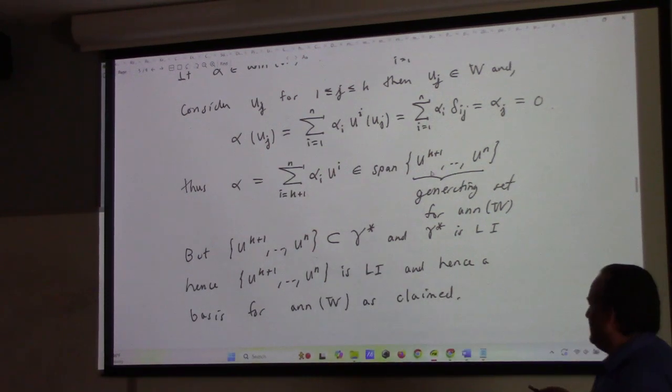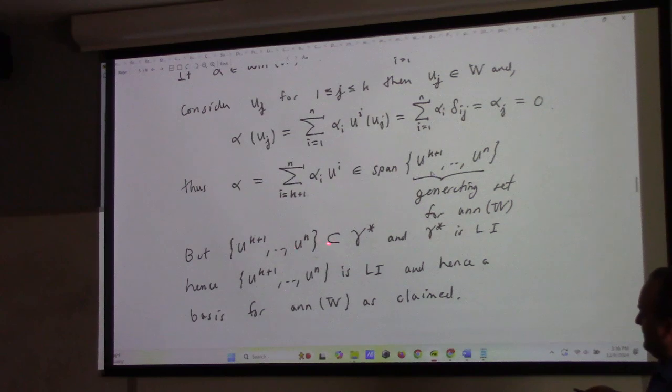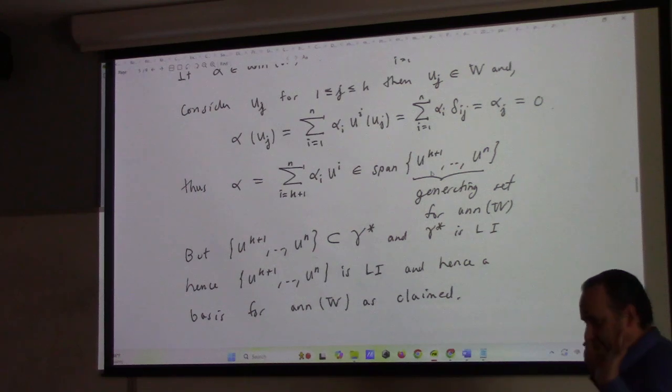So, joking aside, that is the basis for the annihilator, all right? So this is a linearly independent spanning set for the annihilator, and hence it's a basis.